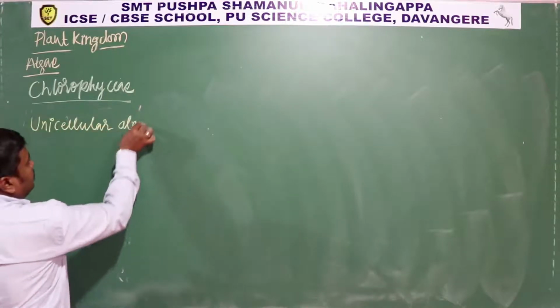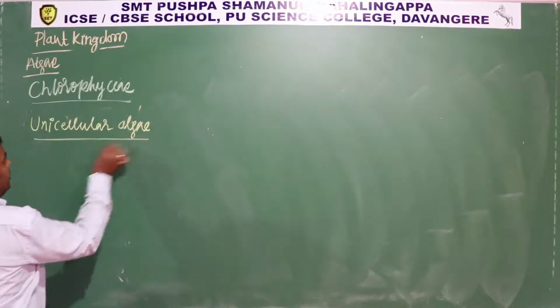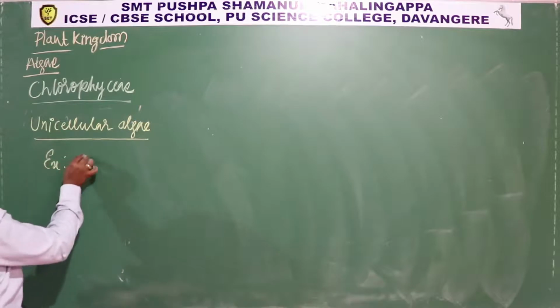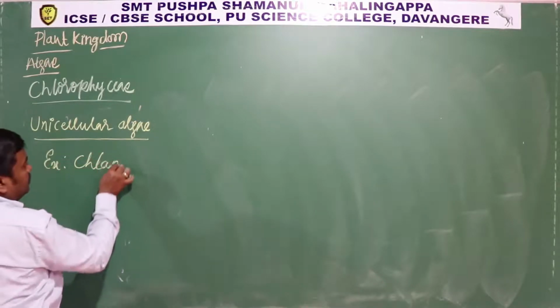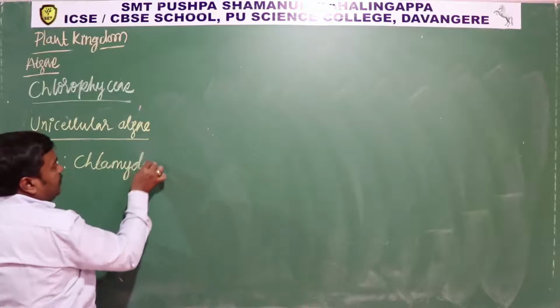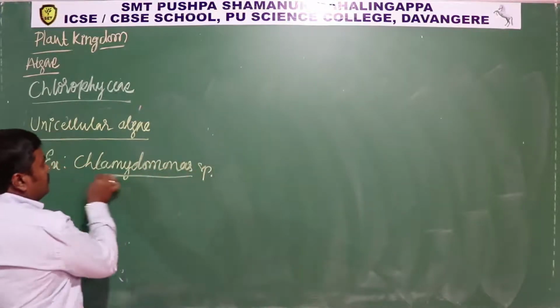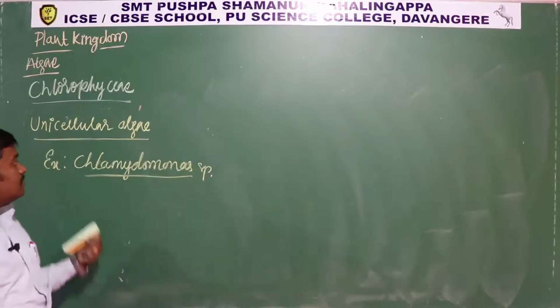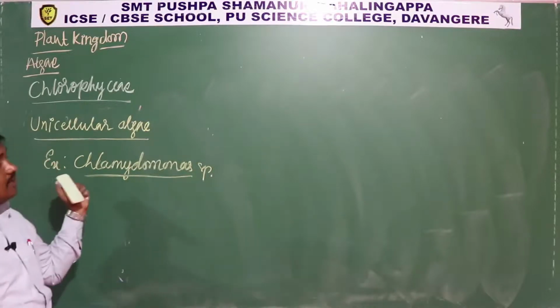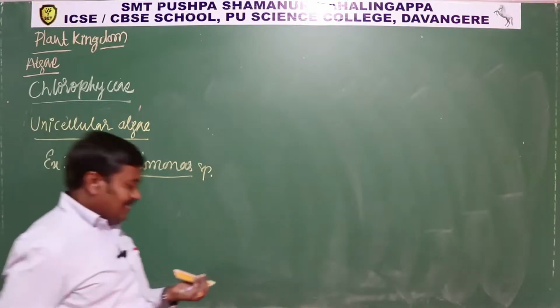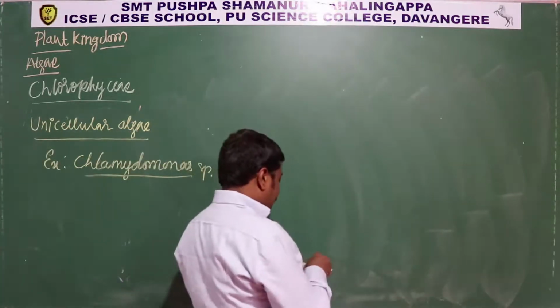The example is Chlamydomonas species. So let me discuss the structure of this alga Chlamydomonas in a little bit of detail.